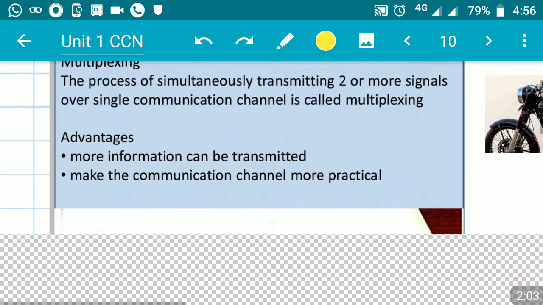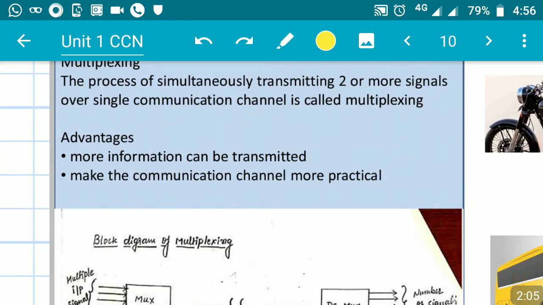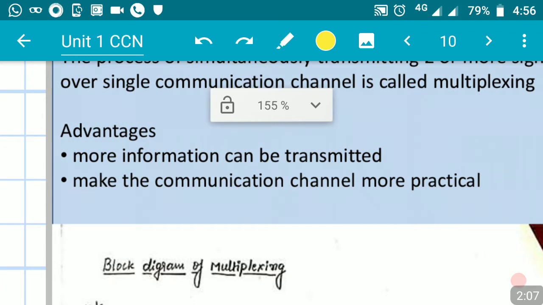Then we go on to understand the advantages of multiplexing. The first point is that more information can be transmitted. More information can be transmitted using multiplexing, because we are going to send two or more signals at a time using the same communication channel. That is why we can send more information.